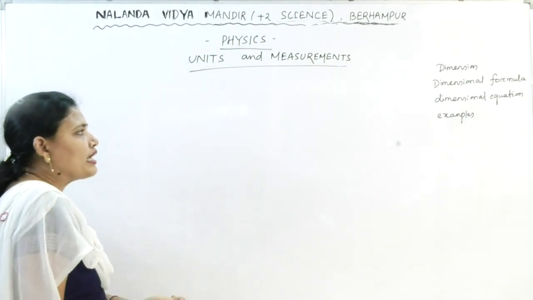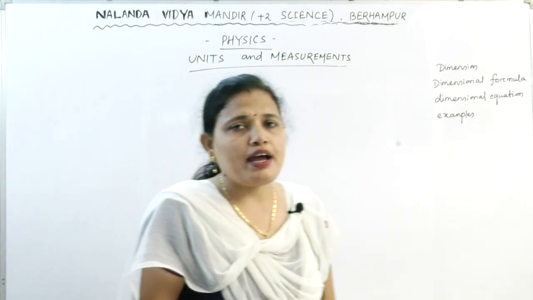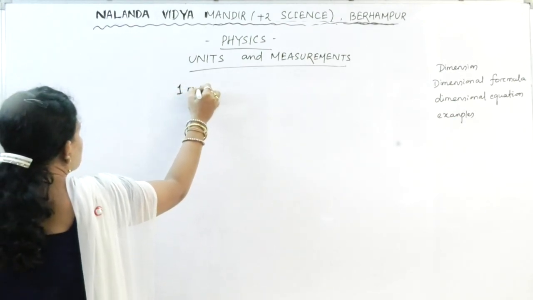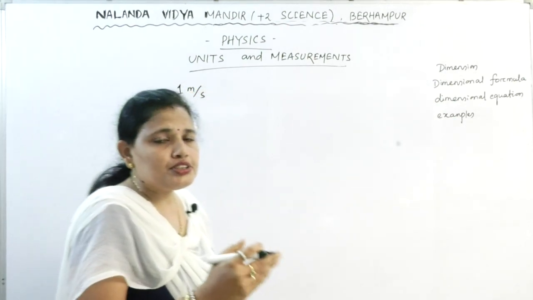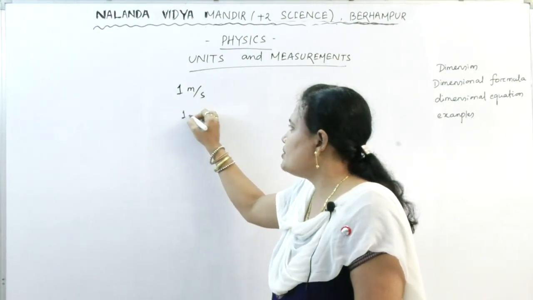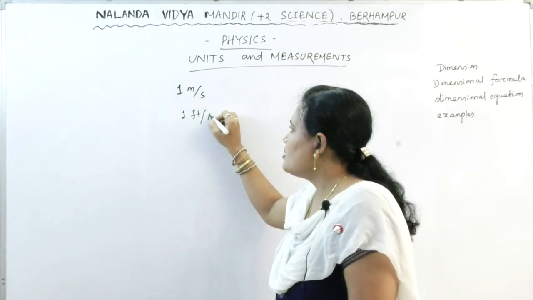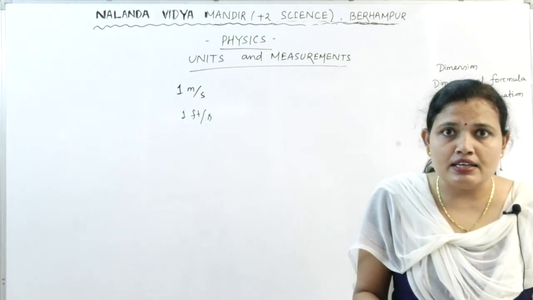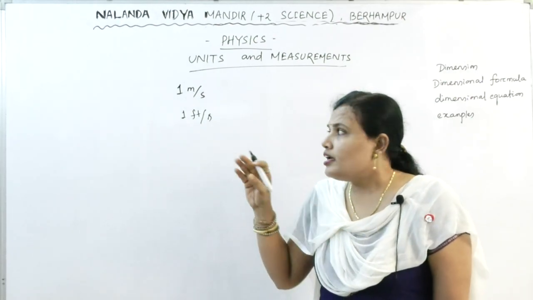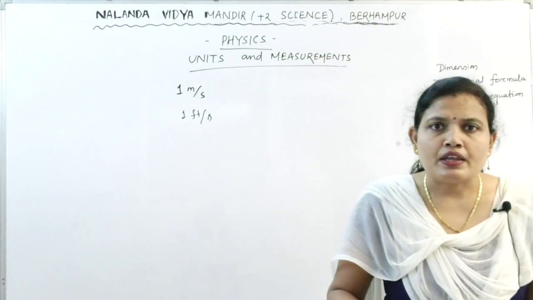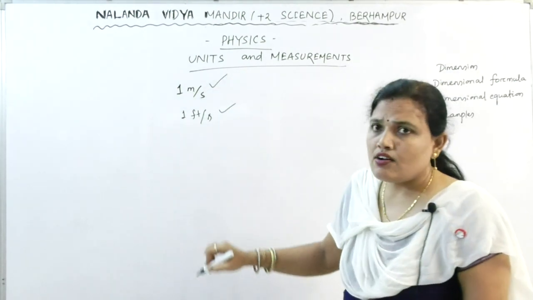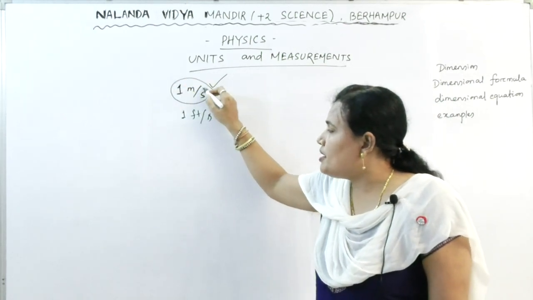Suppose I am walking and I am asked what is my speed. I will say that my speed is 1 meter per second. Now a person in America is asked what is his speed. He says 1 foot per second. Now I am here, I don't know what is foot. A person in America doesn't know what is meter. Now neither this answer is wrong nor that answer is wrong. I am also saying right and he is also saying right.